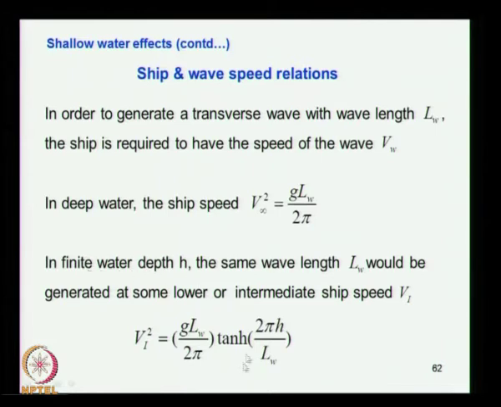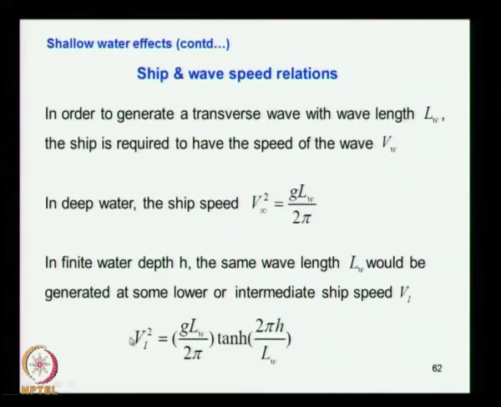In finite water depth, we have already seen this expression before. The same wavelength would be generated at some lower, intermediate speed. We have seen that the speed comes down in shallow water, so the velocity also comes down when the depth decreases. So this is the relation for finite depth. The subscript i stands for the intermediate speed, and this velocity is going to be less than this.